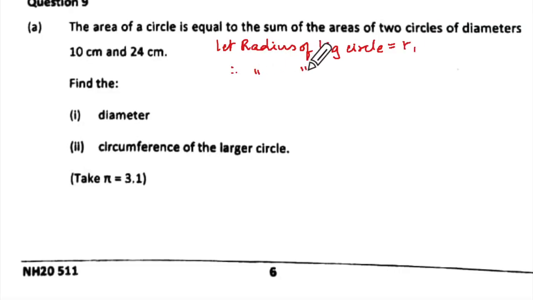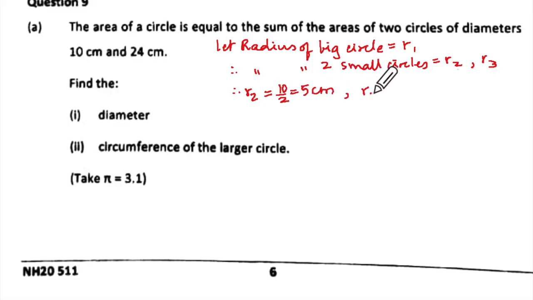Therefore radius of two small circles equal to R2 and R3. Is that okay? Now, are they telling you the diameters of the smaller circles? So what you will say, therefore R2 will be equal to 10 by 2 centimeter.